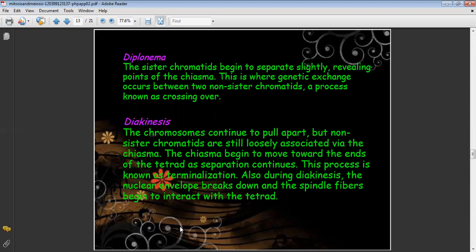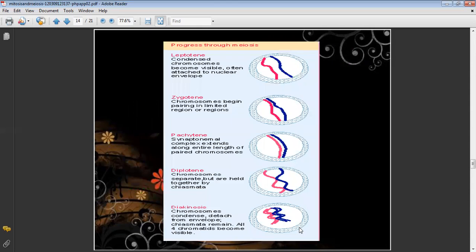So that is the last stage of prophase 1, terminalization. And during diakinesis, the nuclear envelopes break down and spindle fibers begin to interact with the tetrad. So here you can see a diagrammatic representation. They are becoming visible. They begin to start pairing, and they form a synaptonemal complex, and these stages are known as the chiasmata, and again they are doubling.